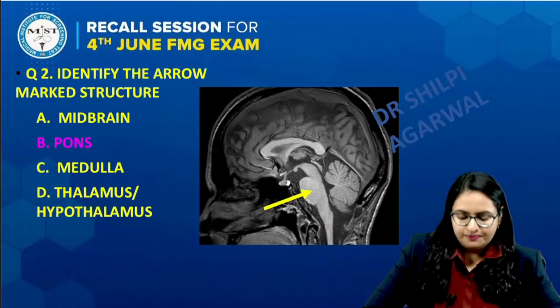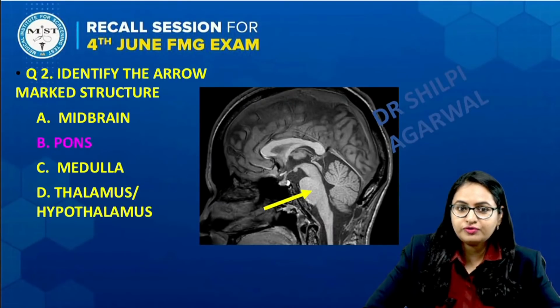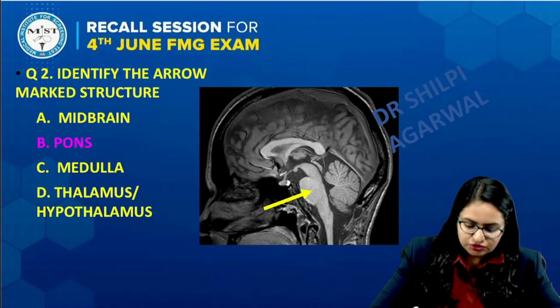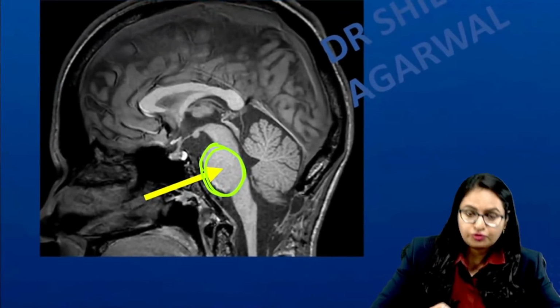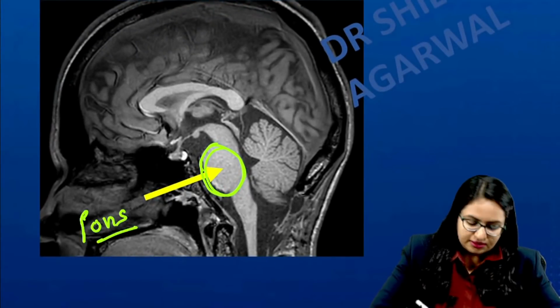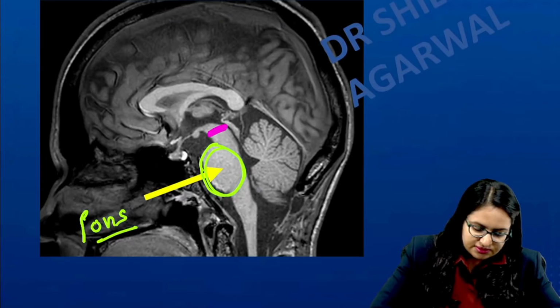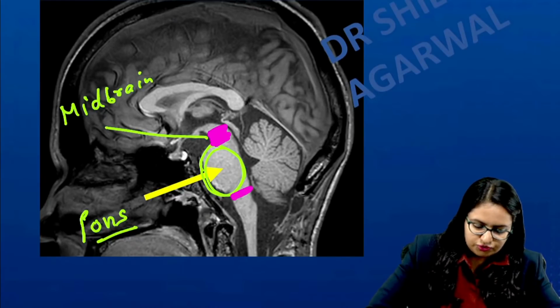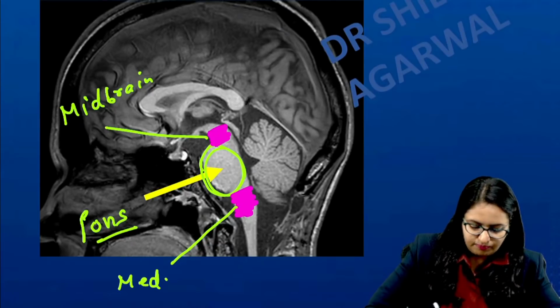So let us see the image again. The answer of this question is pons. This expanded structure which is present over here, I will just zoom it for you. This structure is pons. The small portion which is above it is the midbrain, and the small portion which is below it is the medulla.